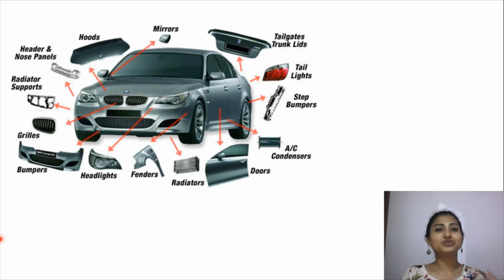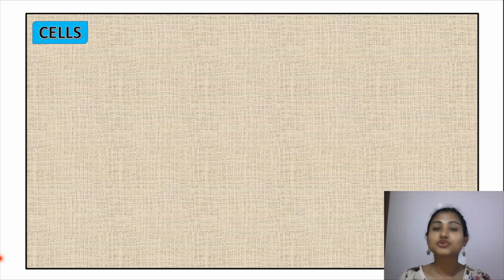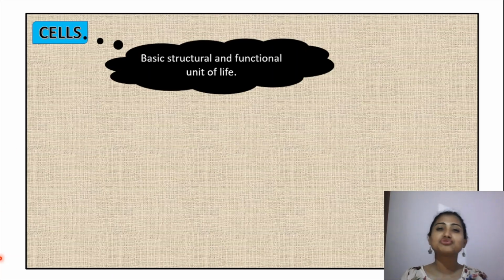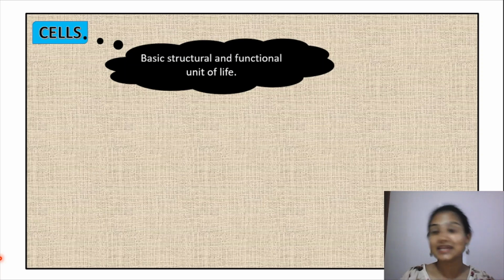So before we jump to what is a cell, let's see here. What you can observe here is a car, and this car is made up of many different body parts. Yes, these are called the car body parts. For example, bumper, headlights, glasses, mirror, the dashboard, etc. In the same way, our body is also made up of a basic structural and functional unit. This basic structural and functional unit is called cells.